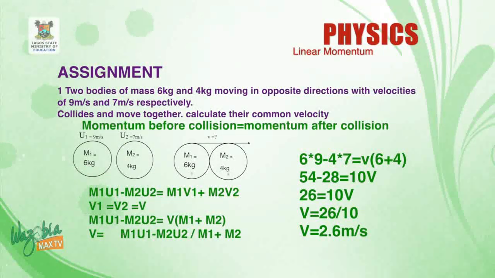And therefore we now say that 54 minus 28 is equal to 10v. So we have to make v the subject of the formula, that's the common velocity. So we have 26 is equal to 10v, then v is equal to 26 all over 10. So our common velocity is 2.6 meter per second.